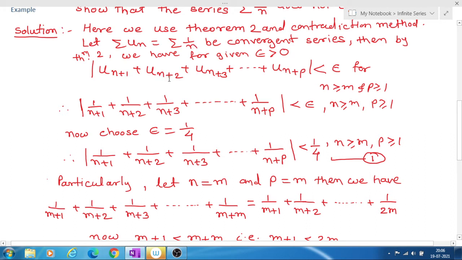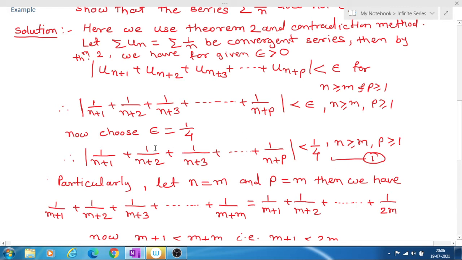Un plus 2 will be 1 upon n plus 2, plus 1 upon the third term, un plus 3 will be 1 upon n plus 3, plus dash dash plus 1 upon n plus p. So these are the values of un plus 1, un plus 2, and this will be less than epsilon by the above theorem.